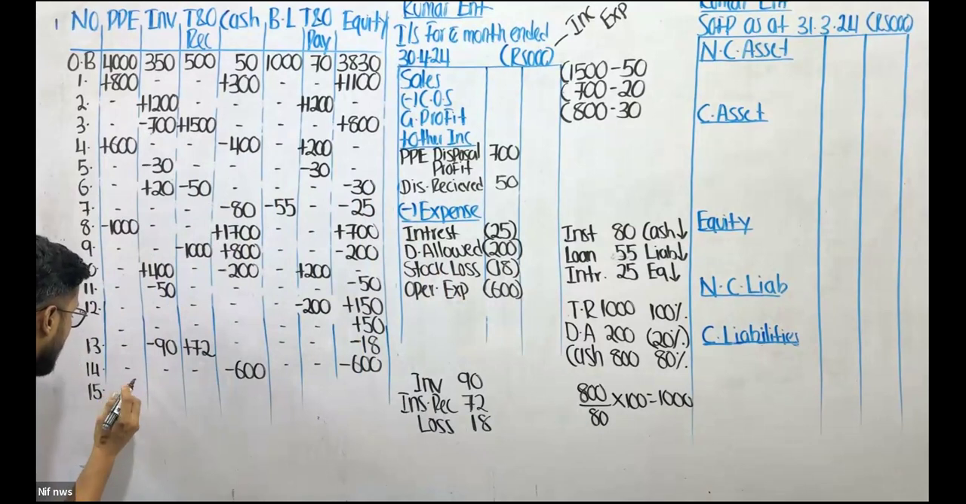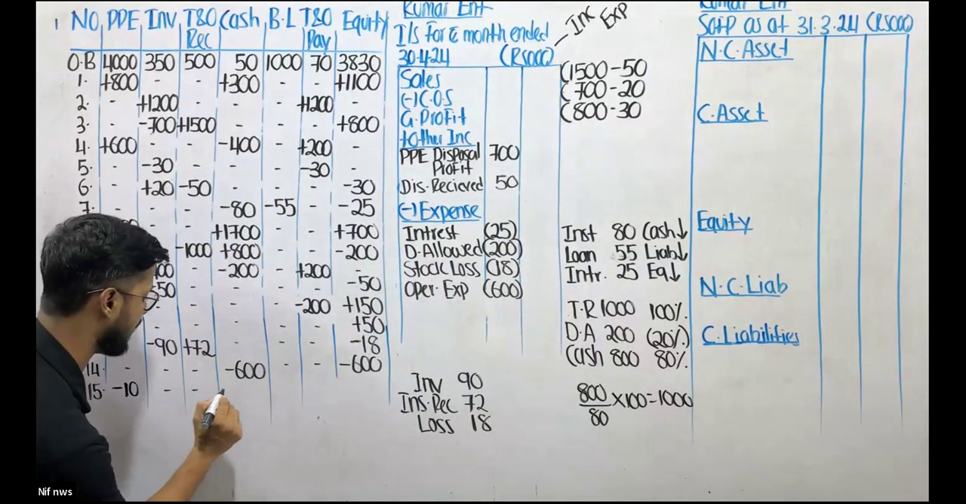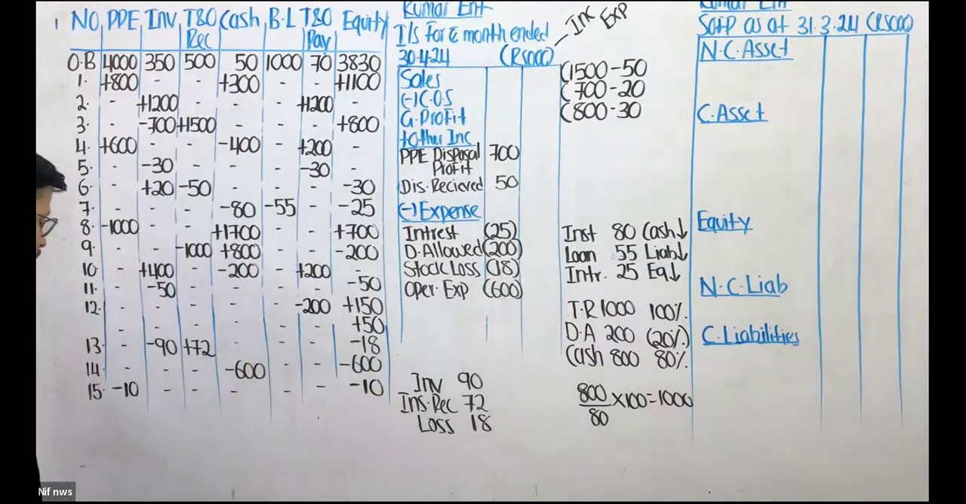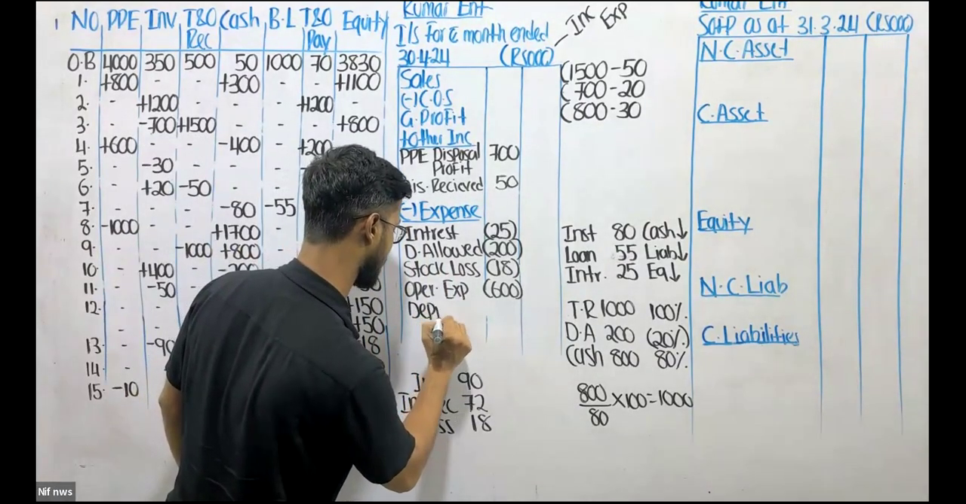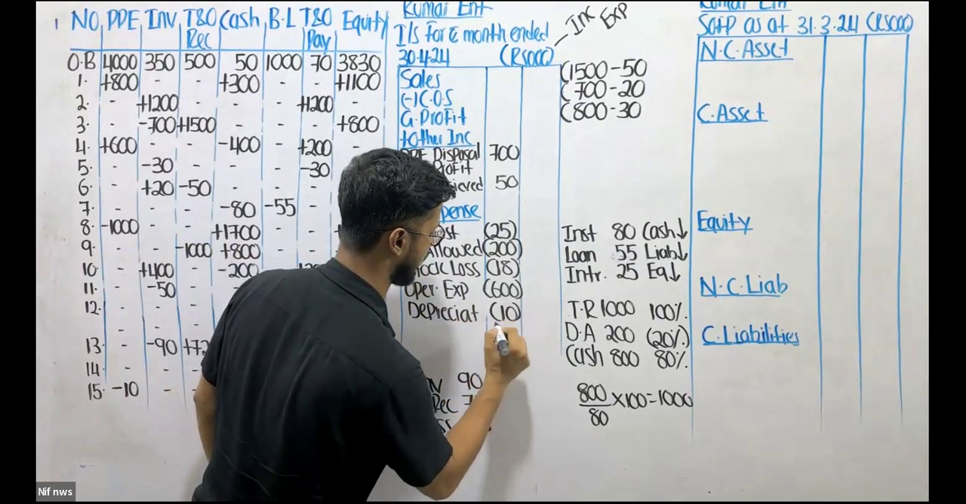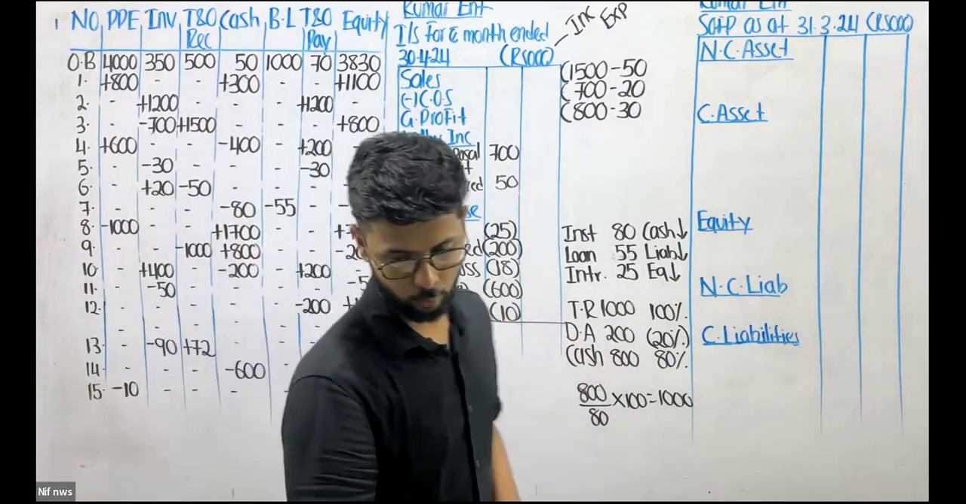So let me reduce PPE by 10 and depreciation is an expense. Let me reduce my equity by 10. So depreciation is another expense. 10,000, there you go. Right. So that's all about recording the transactions.